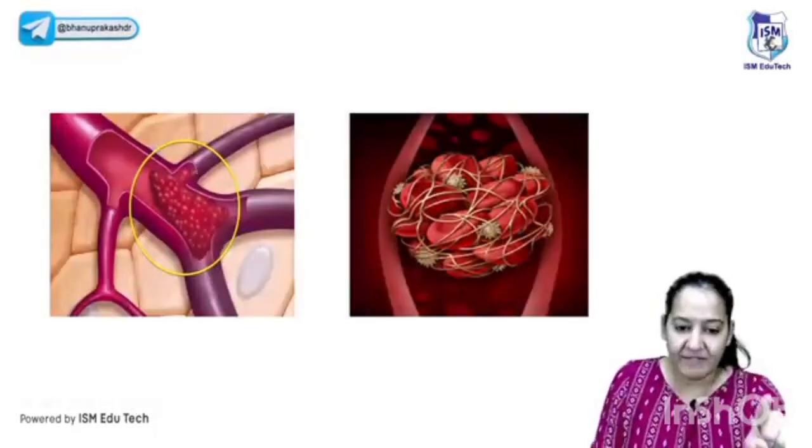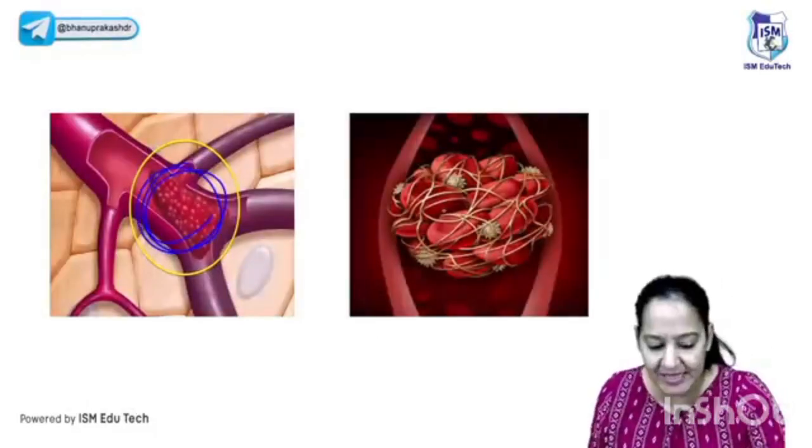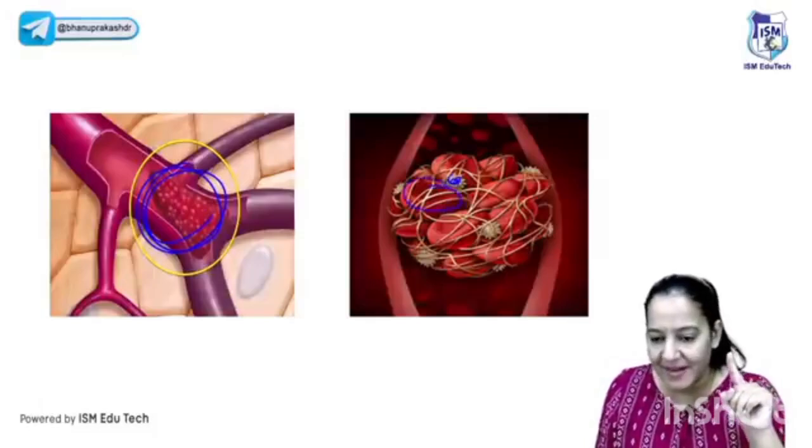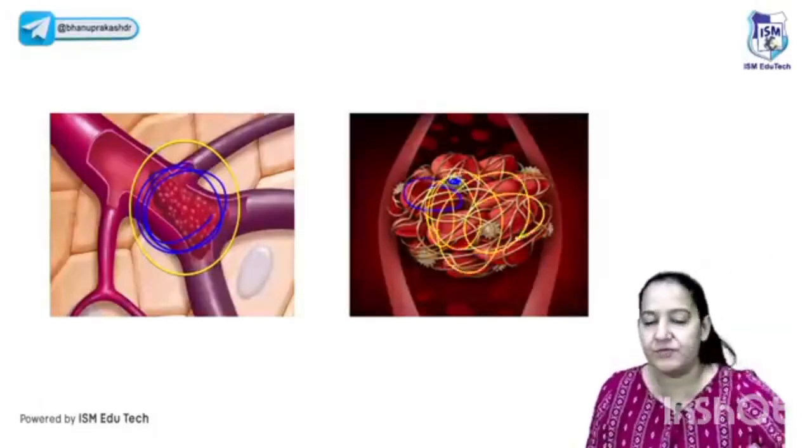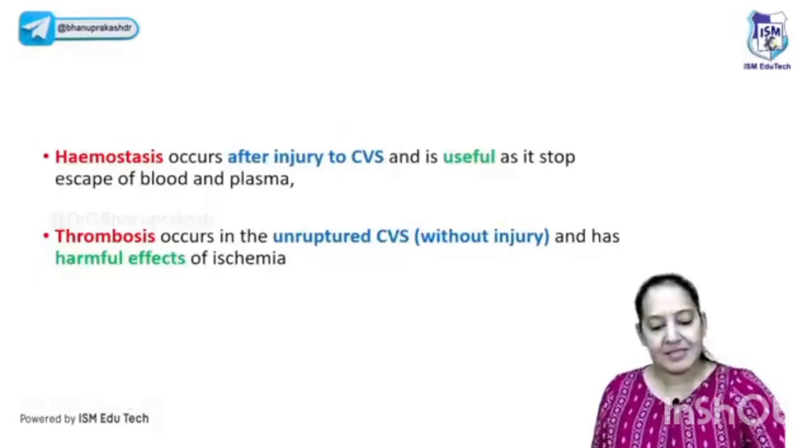You can see in the intact blood vessel how the clot is forming. In the intact blood vessel you can see these are the platelets, these are the RBCs, and the thread-like material. You see the thread-like material, it is fibrin. So this is a thrombus. The same thing is written.